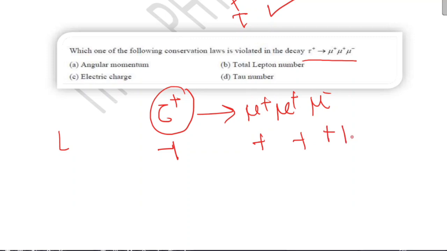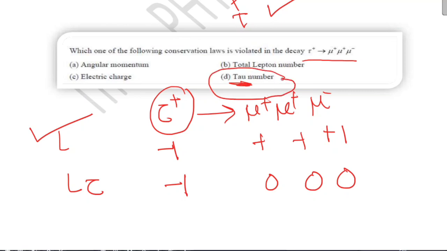This is plus one. So total lepton number is conserved. But if you check the tau number, on this side it is minus one, and on the right hand side it is 0, 0, 0. So in this reaction the tau number is not conserved. So this violates the tau number. So your correct option is option D.